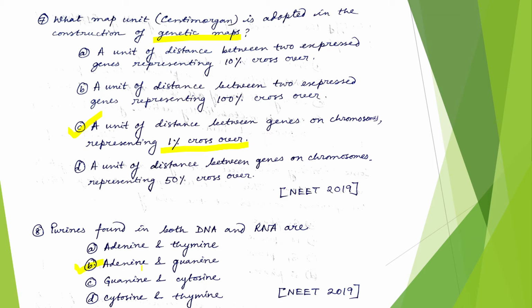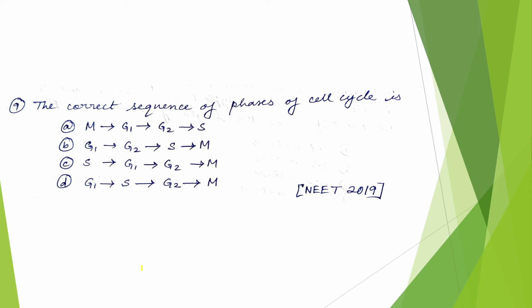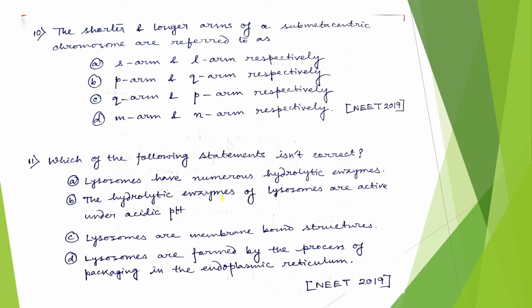Okay. Next question, the correct sequence of phases of cell cycle is, what would be the correct sequence? Obviously, first G1, then S, then G2, then M. The correct answer would be option D. Now the question number 10, the shorter and longer arms of a submetacentric chromosome are referred to as